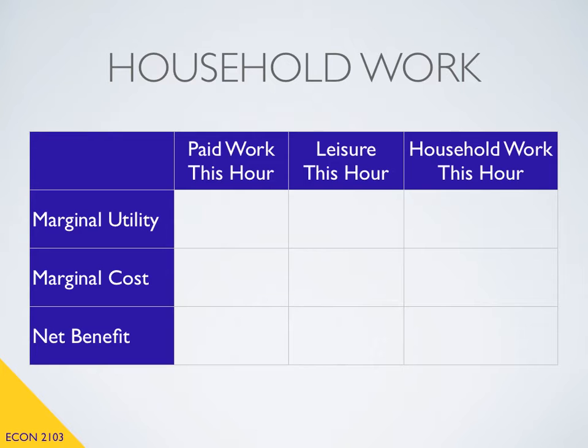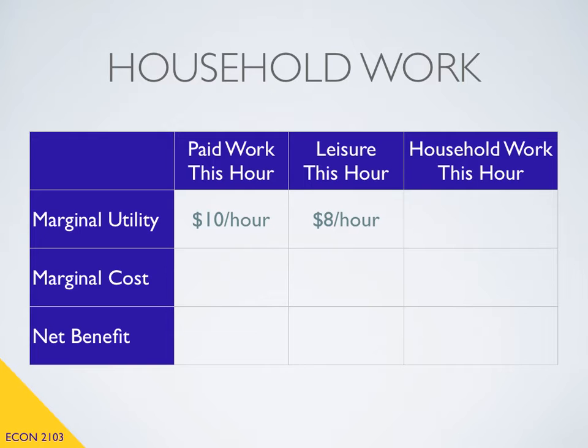Now let's compute the marginal utility for each option. Let's suppose the person is earning $10 an hour. That means the marginal utility from paid work would be $10, the additional earnings they would receive. For simplicity's sake, let's assume that there aren't any income taxes to worry about. Let's further suppose that this person is willing to sacrifice $8 of income in order to leisure for that hour. Thus, the marginal utility for leisure would be the $8.